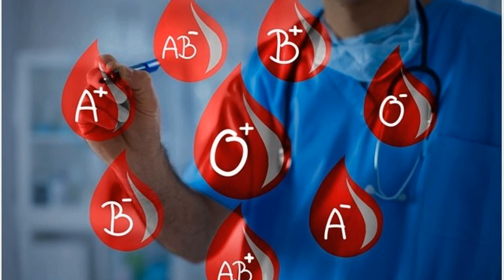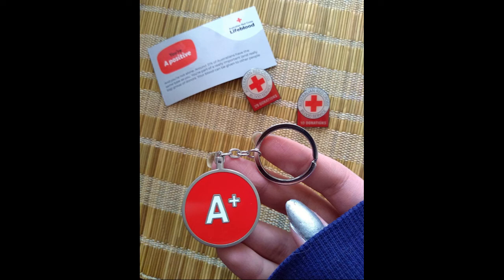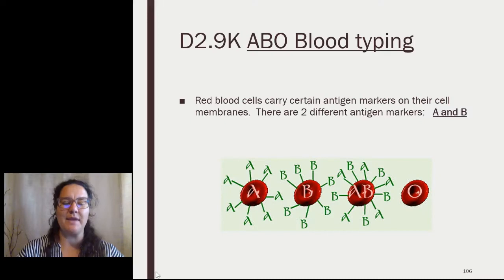Did you know that not everyone has the same blood type? Some people can receive blood from everyone, while other people can only receive blood from a certain type of donor. On blood typing as well as some disorders of the immune system.